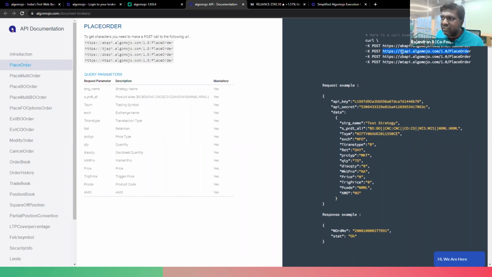tjapi.algomojo.com. So TJ stands for TradeGenie, AB stands for Alice Blue, ZB stands for Zebu, and MT stands for Master Trust. Very shortly, we're going to launch Master Trust. So let me copy the TradeGenie over here. And this is the URL. We call this URL an endpoint URL. Now this endpoint URL, I'm going to access it over here.